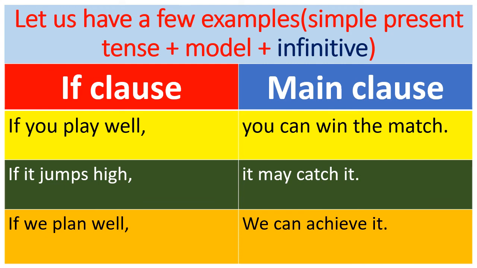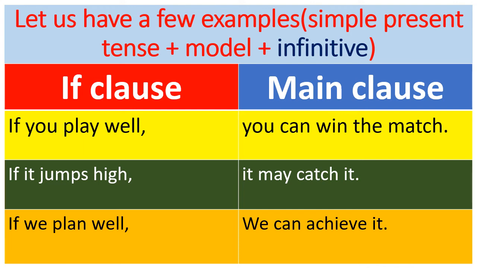See the if clause and main clause. Look at the first sentence. If you play well, you can win the match. There is no change in the if clause, where the verb play is in present tense only. But look at the main clause. Here we have used the modal verb can.